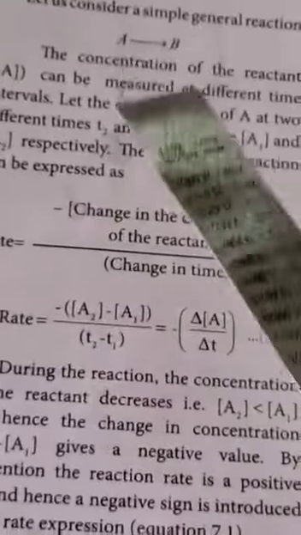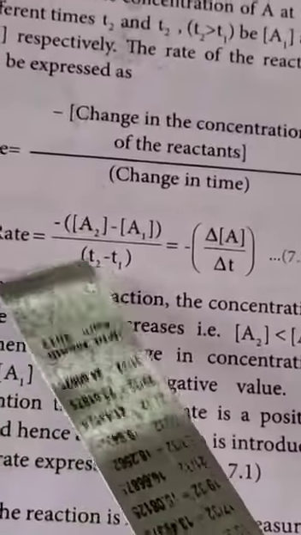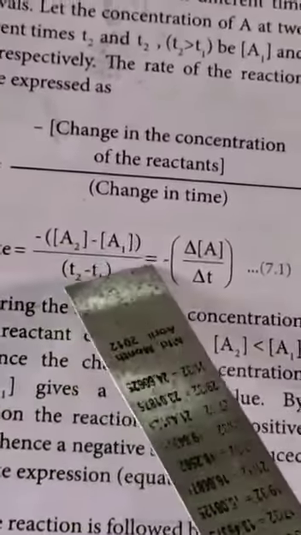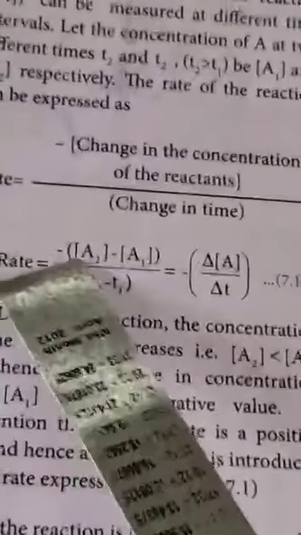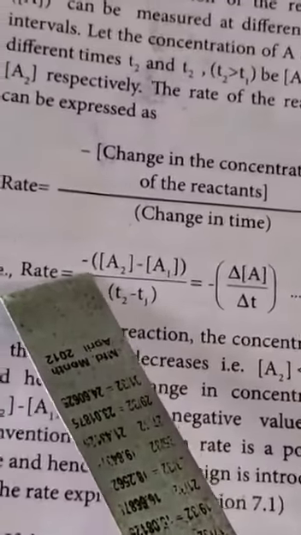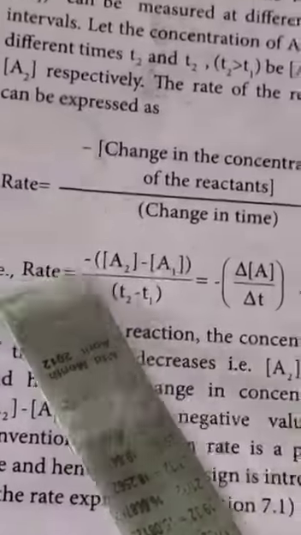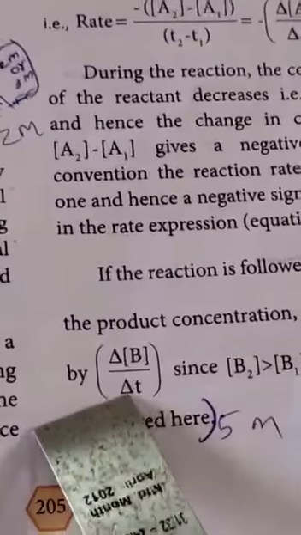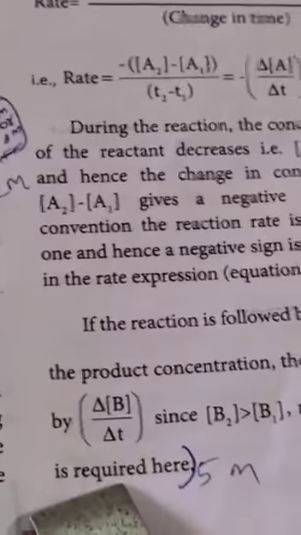Suppose you take the product எடுத்துக்கிறோம்னு வச்சுக்கோங்க. இப்போ product போது இங்க என்ன வரும்? B2 concentration minus B1 concentration. The minus does not come. Why? Product means when the time increases, the product also increases. அப்ப minus வராது. அப்ப என்ன வரும் நம்மளுக்கு? delta B concentration by delta T.